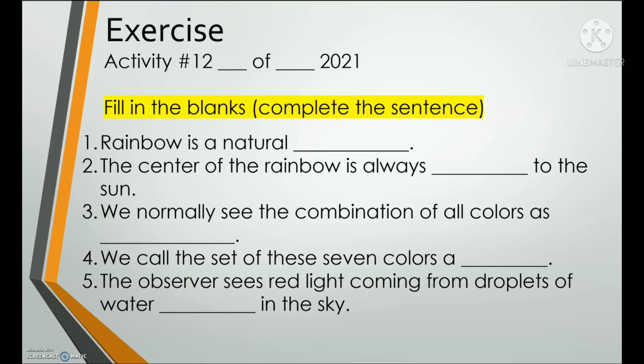Number 4. We call the set of these 7 colors a blank. Number 5. The observer sees red light coming from droplets of water blank in the sky. Very good.